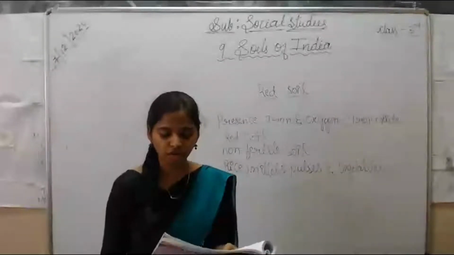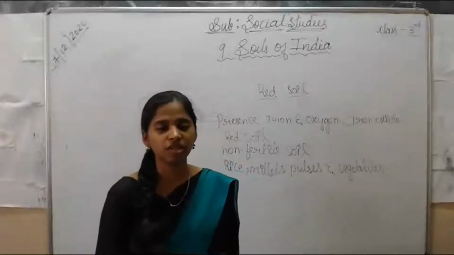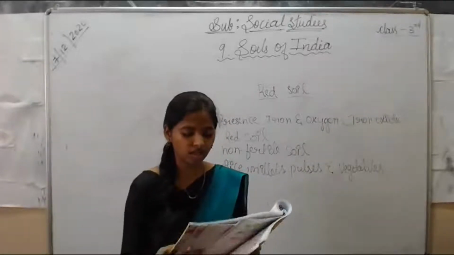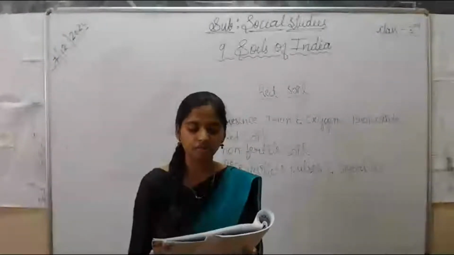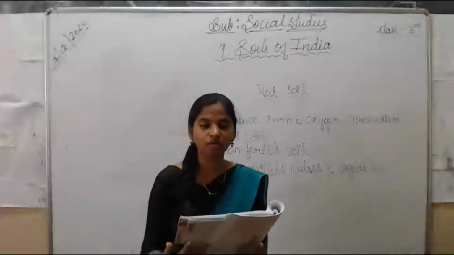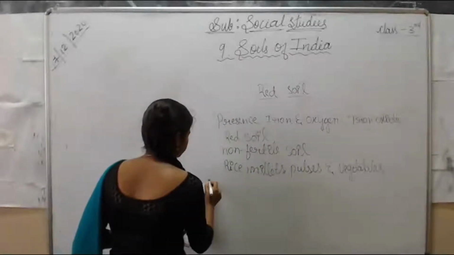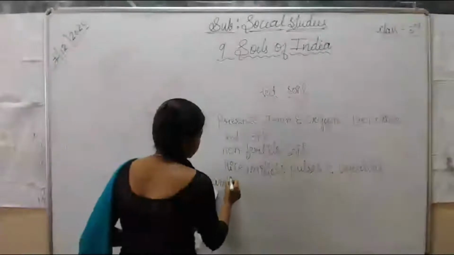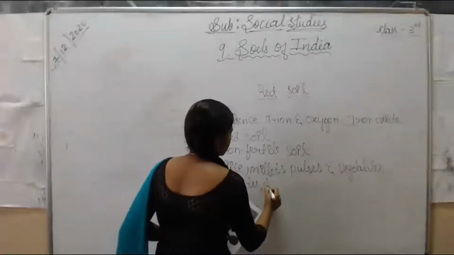Red soil is found mainly in some states of India. These states are Jharkhand, Madhya Pradesh, Maharashtra, Odisha, Andhra Pradesh, Tamil Nadu, and Telangana.